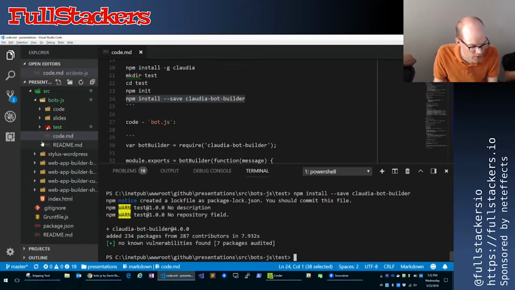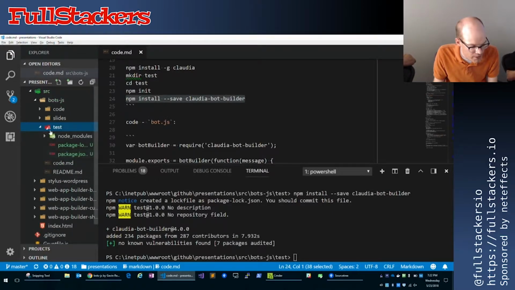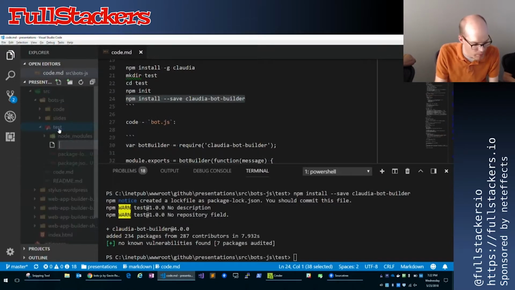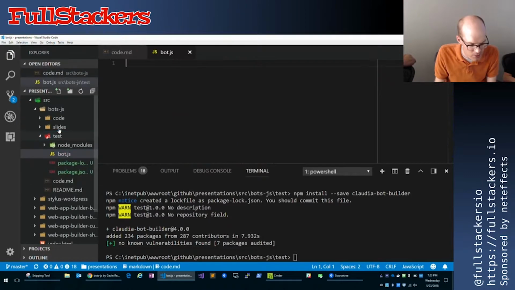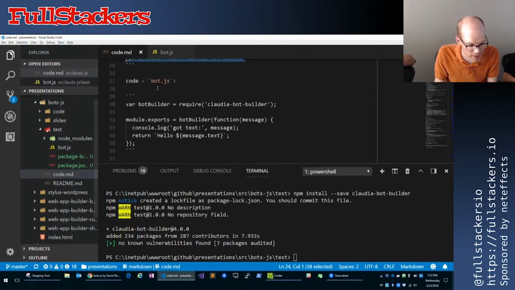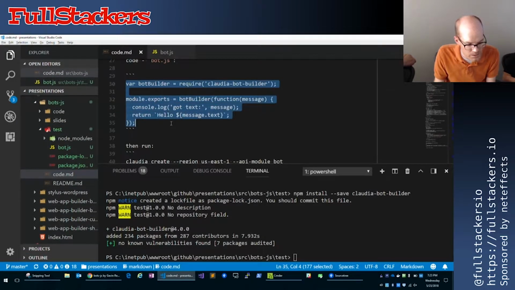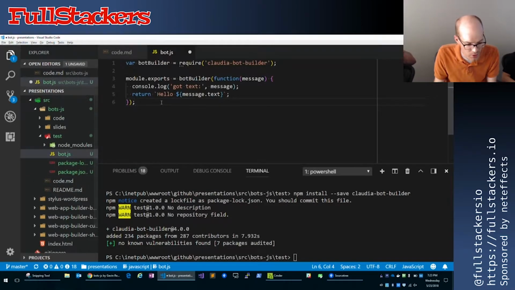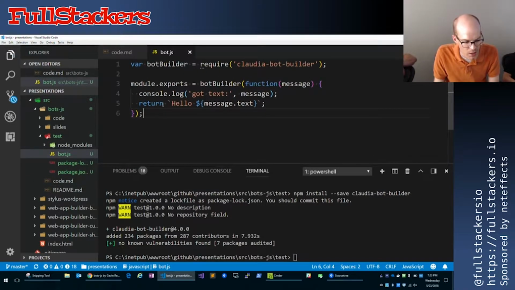So now I'll create our first entry file. I'm just going to call that bot.js. You can really call it anything. I'll show you how we refer to that later. But I'm going to copy in some code here. And this is going to be our kind of hello world.